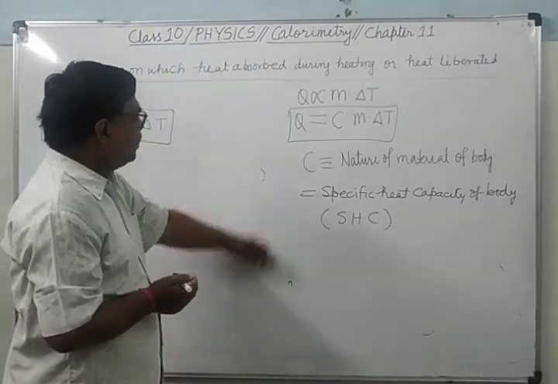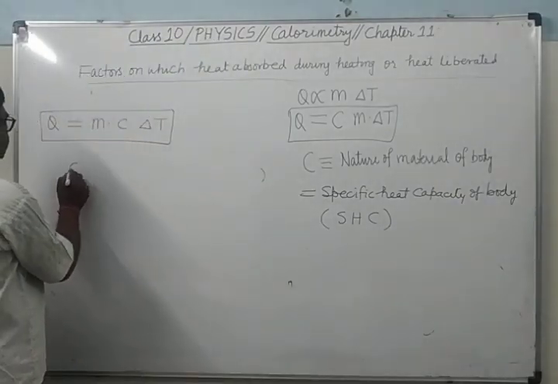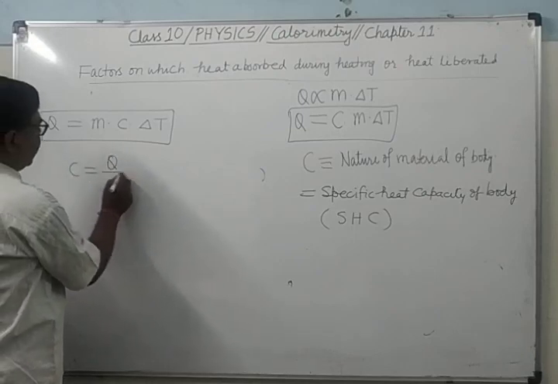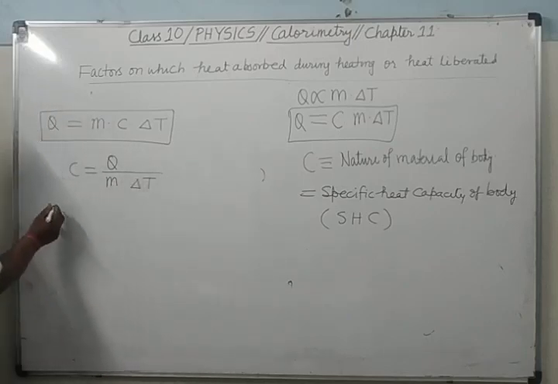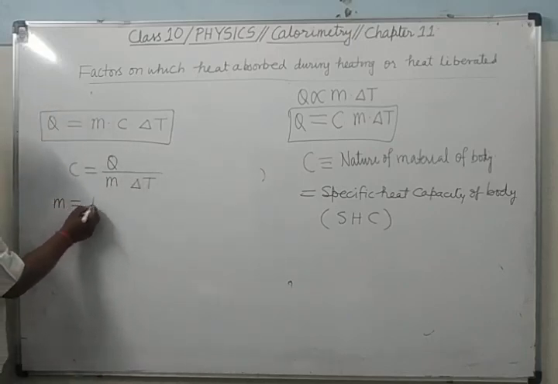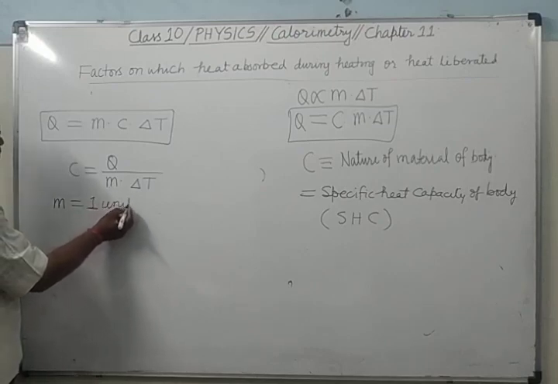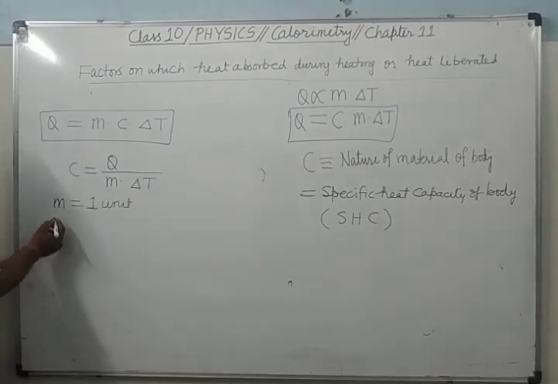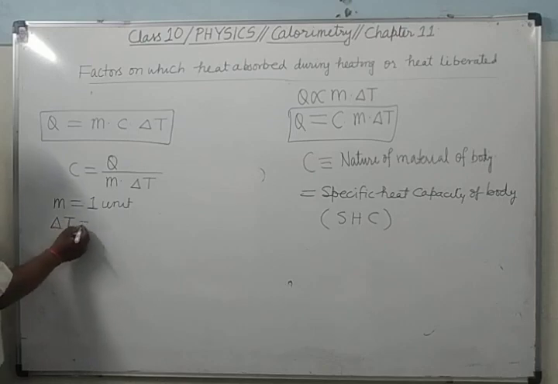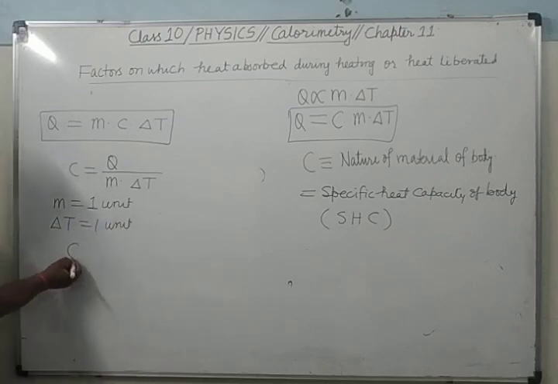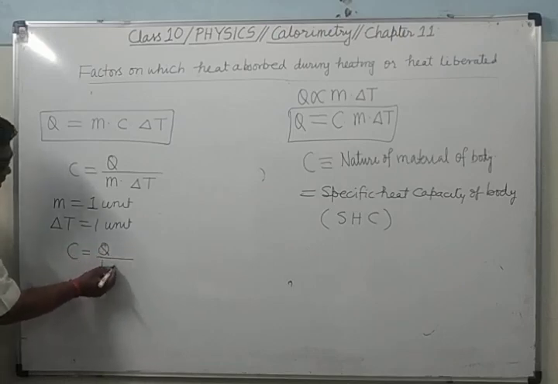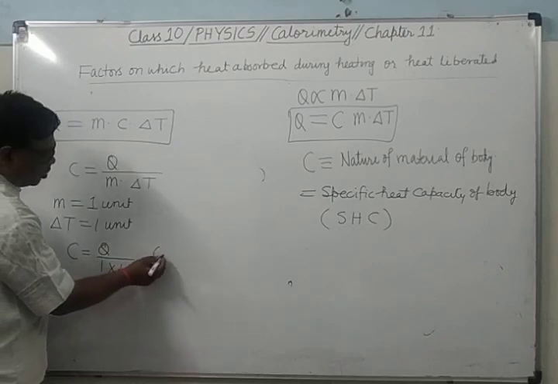Now, how will you define C? C equals Q upon M into delta T. If we take M equal to 1 unit, 1 unit means 1 gram or 1 kilogram, and delta T as 1 degree Celsius or 1 Kelvin, then what would C be? C equals Q upon 1 into 1, that is equal to Q.